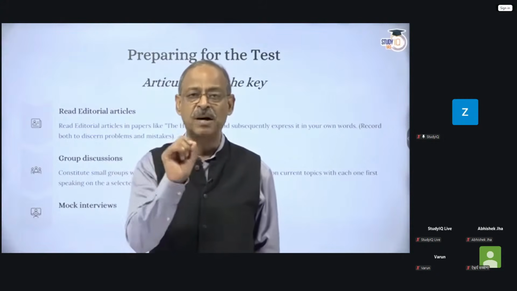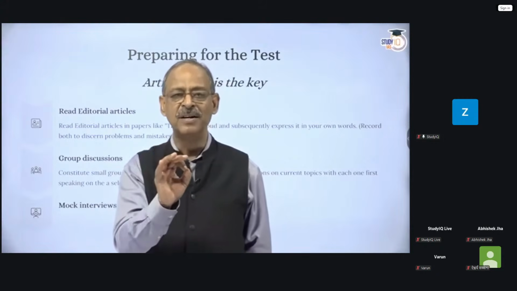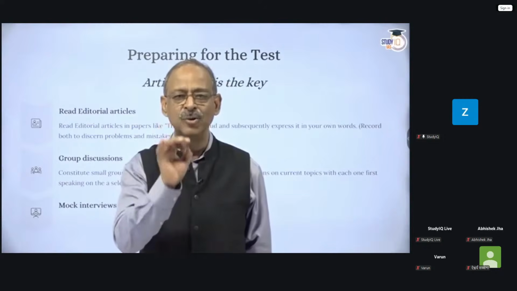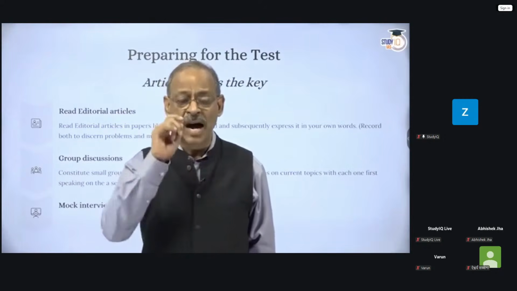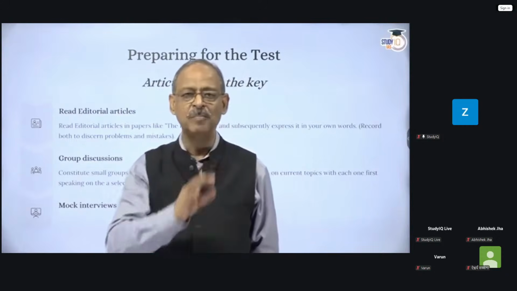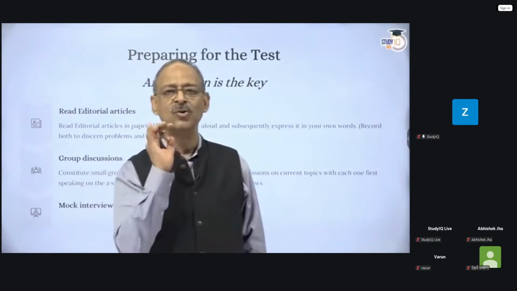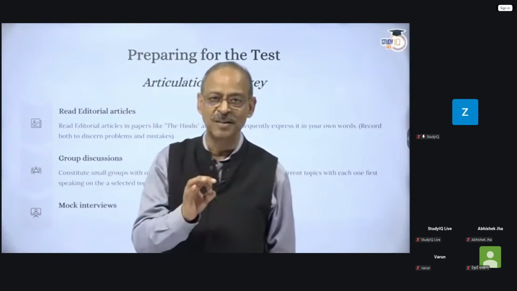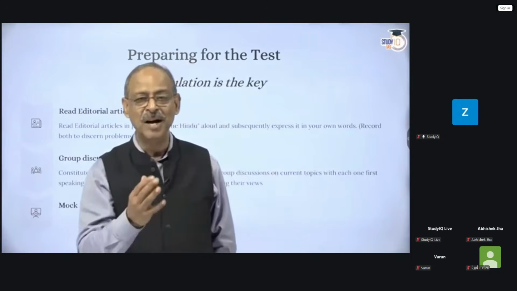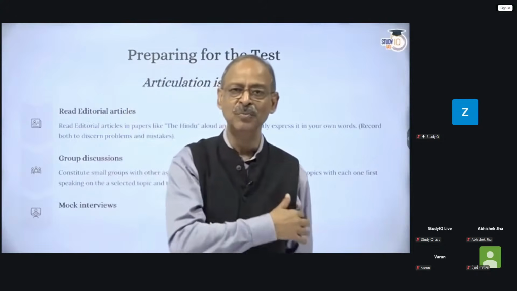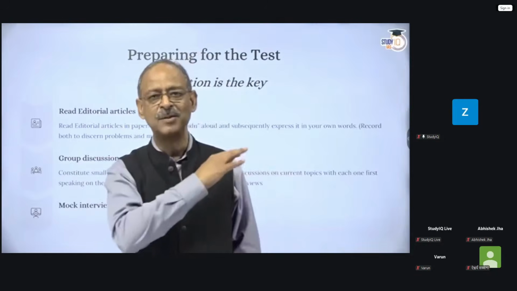So that's the first part of the drill. Stand in front of a mirror, read one editorial article aloud and record it. After you've read it, keep the newspaper down and speak it out in your own words. This will be tougher than the first one because the first is simple reading. You know what you're reading. But here you may have to recall what you've read. Some of it you may not have understood, but nonetheless speak it out.